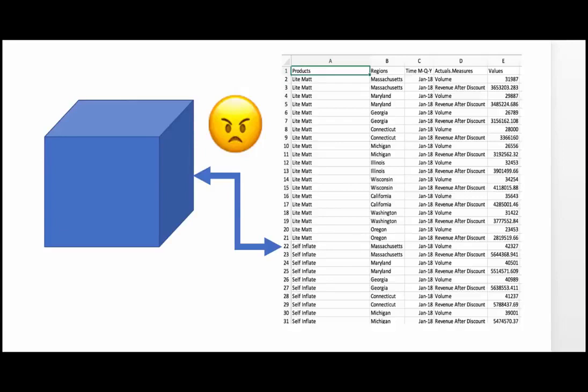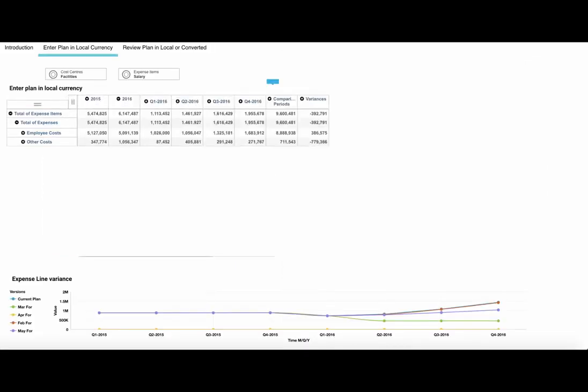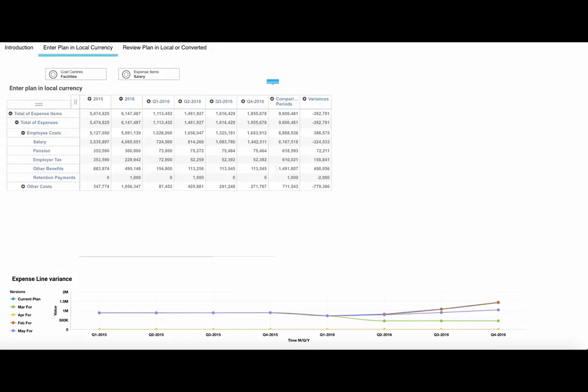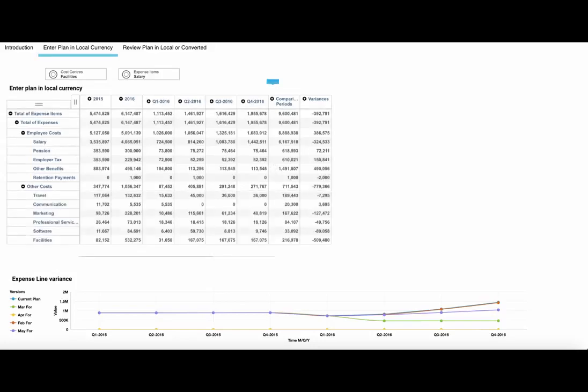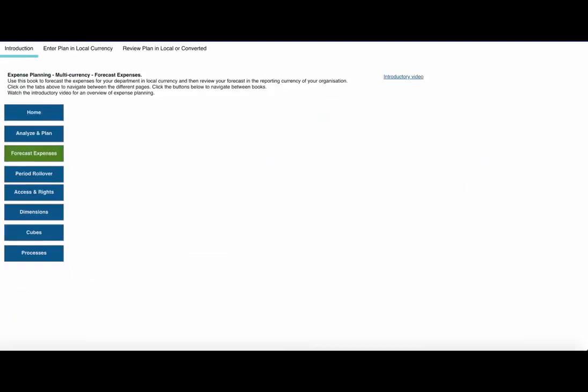Fed up with trying to fit a multi-dimensional solution into a two-dimensional spreadsheet? Want to plan and analyze your expenses at a level of detail that makes sense to you? IBM has hundreds of customers doing just that.